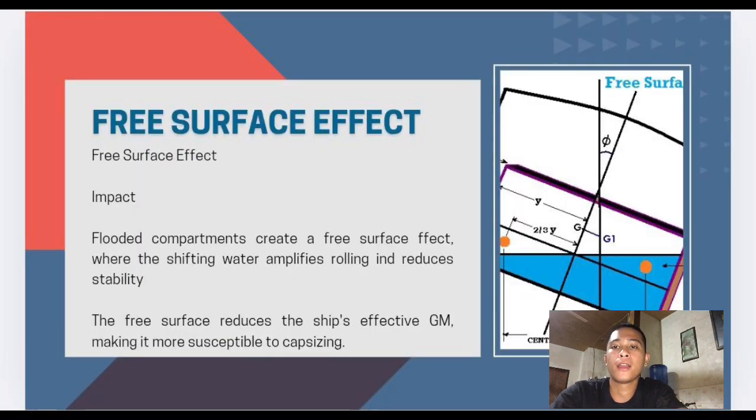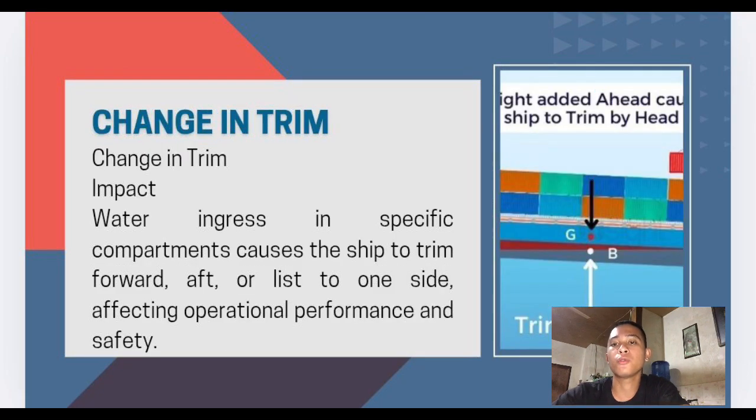Number four, free surface effect. Impact: flooded compartments create a free surface effect where the shifting water amplifies rolling and reduces stability. The free surface reduces the ship's effective GM, making it more susceptible to capsizing. Number five, change in trim. Impact: water ingress in a specific compartment causes the ship to trim forward or aft, or list to one side, affecting operational performance and safety.